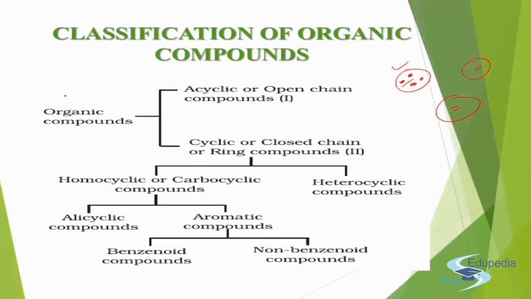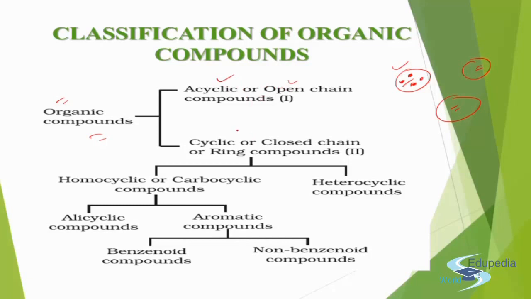All the organic compounds are basically carbon chains. Carbon has the property to make very long carbon chains. So that will be our foundation for classification. We'll classify the organic compounds into two. First is acyclic or open chain compounds. That means the two carbon atoms at the terminals of the chain will not be linked to each other, so there will be an open chain. Such compounds will be acyclic or open chain compounds.